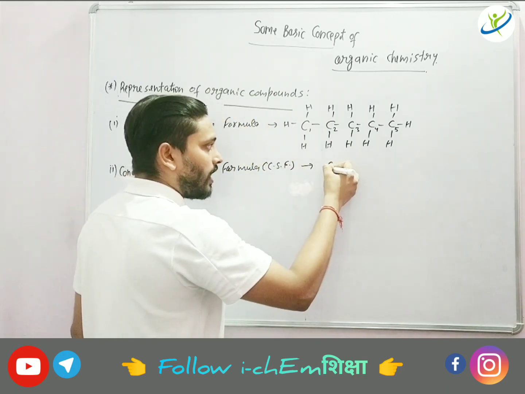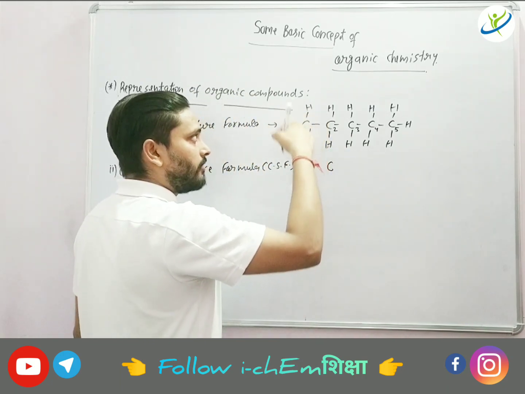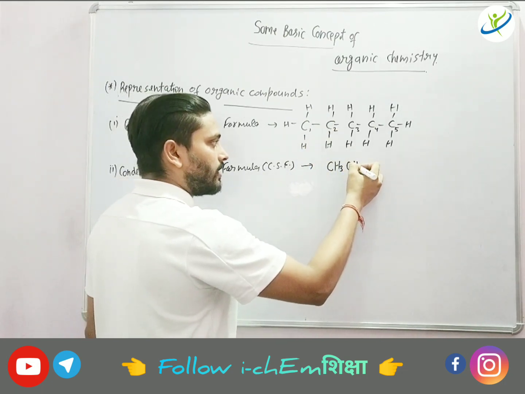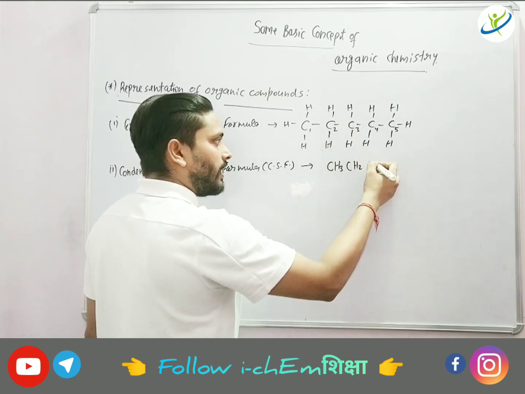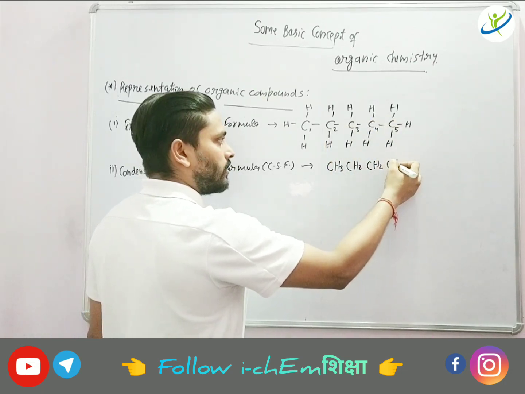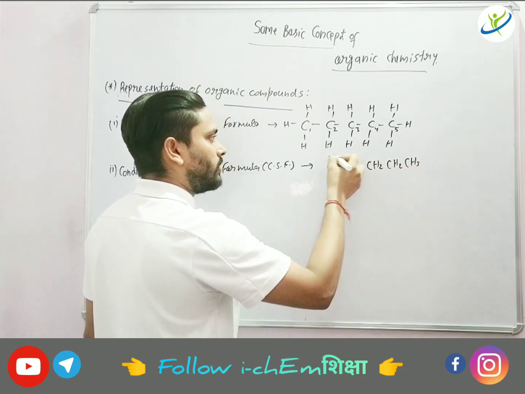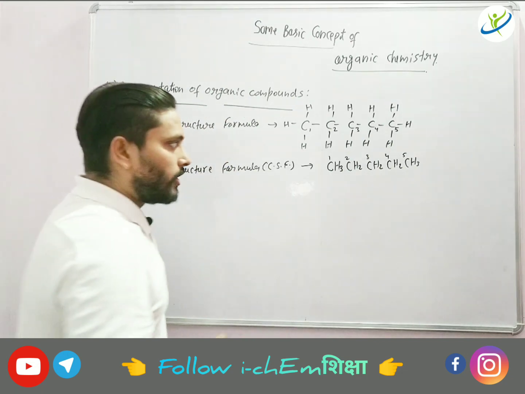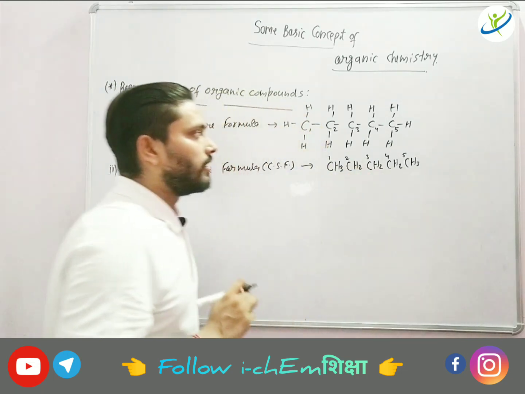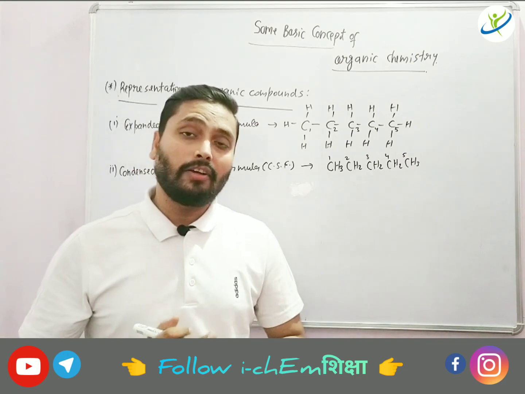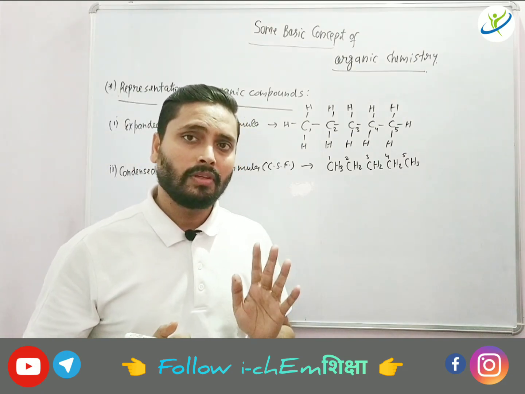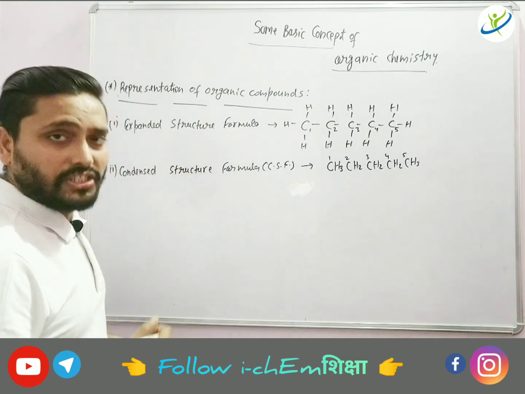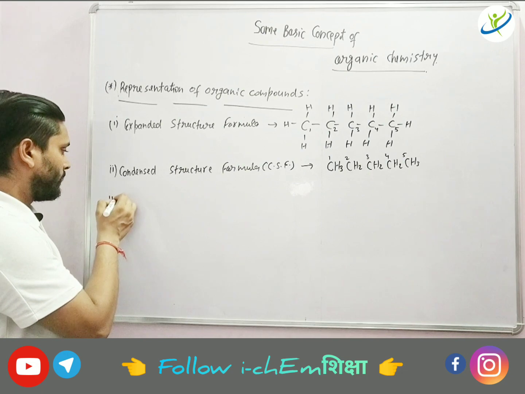This carbon is combined with 3 hydrogens, so I will write CH3. Another carbon, I will write CH2. Another carbon like this, another carbon like this. So 1, 2, 3, 4 and 5. Here I have made the structure in such a way that I am not showing any kind of carbon-carbon or carbon-hydrogen bond.